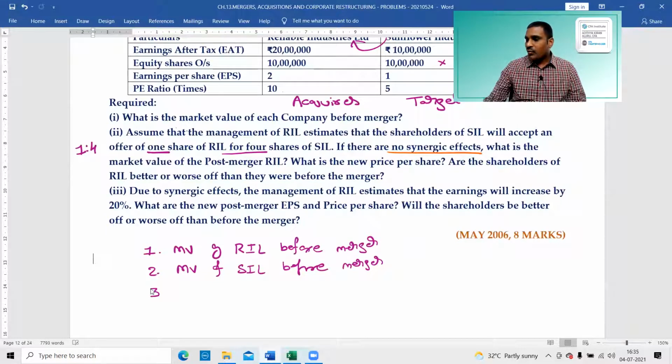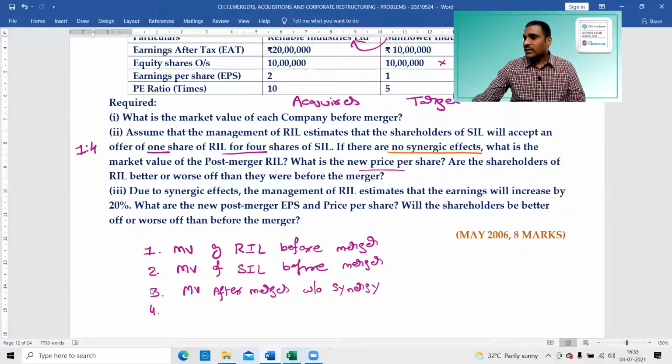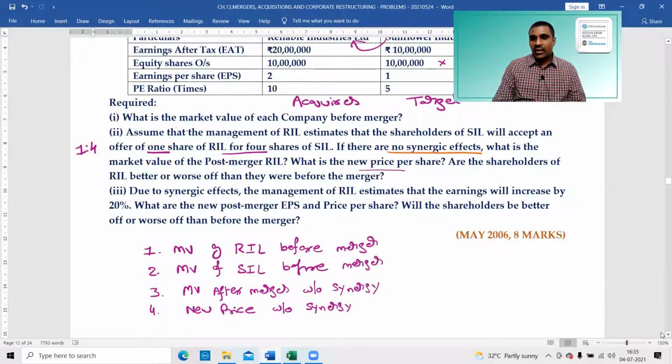market value of the post-merger RIL. Okay, market value after merger without synergy benefits. Similarly, new market price without synergy. New price without synergy.